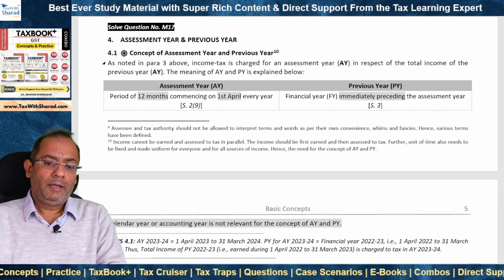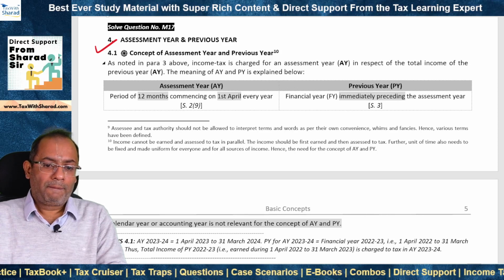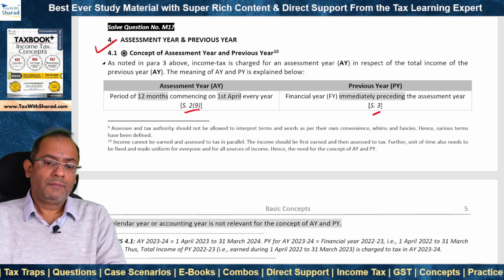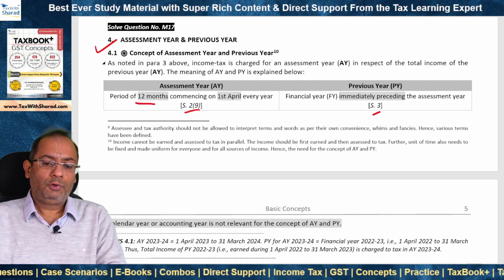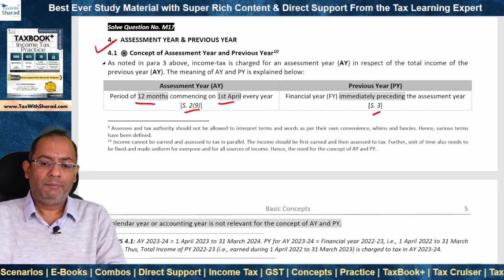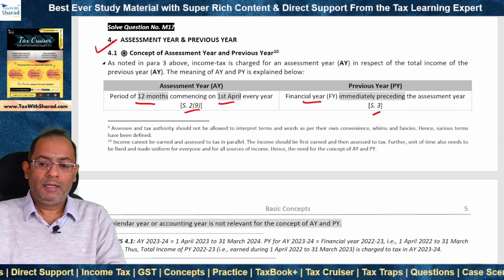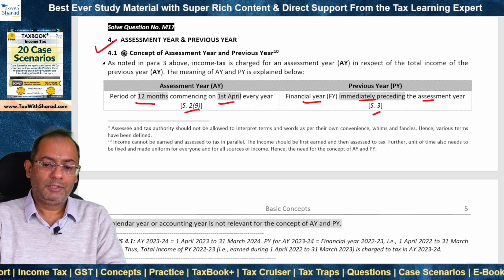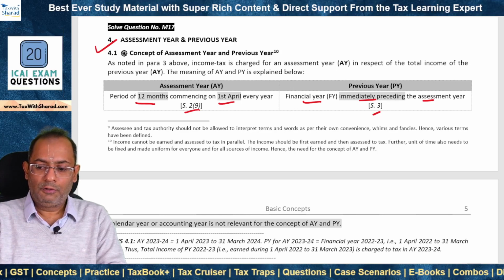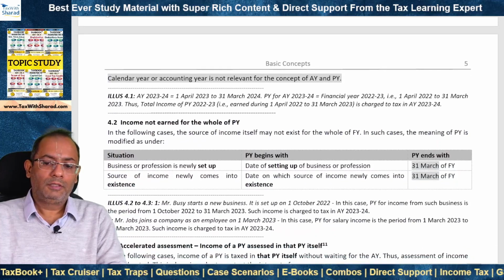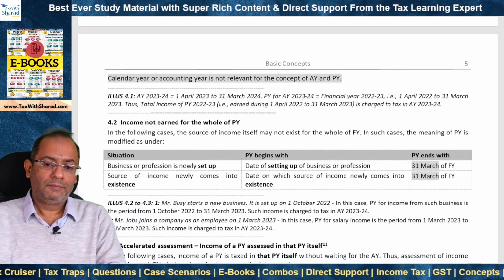What is assessment year and previous year? It is defined under section 2(9) and section 3 respectively. Assessment year is the period of 12 months commencing on 1st April every year, and previous year is the financial year immediately preceding the assessment year. The concept of calendar year or accounting year is not relevant to the concept of assessment year and previous year.